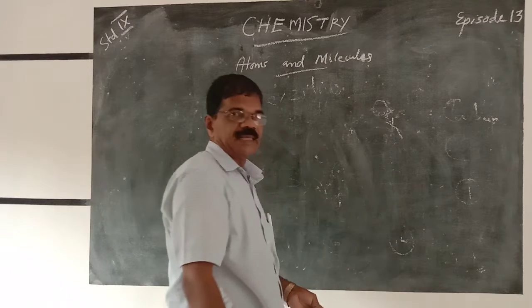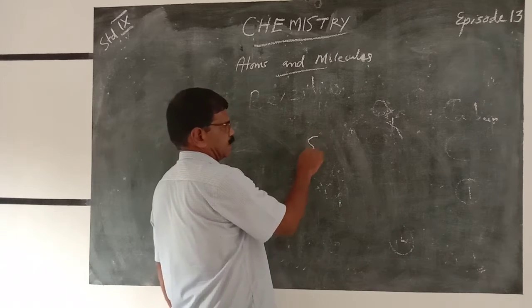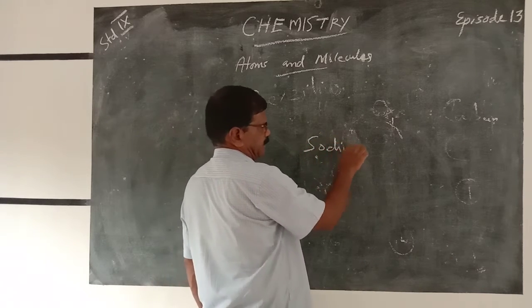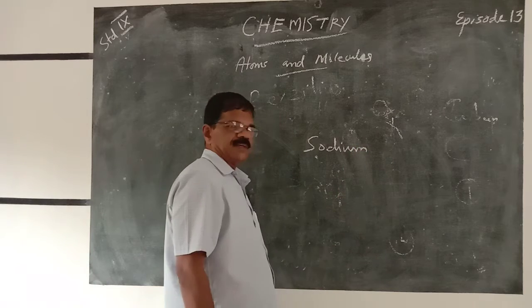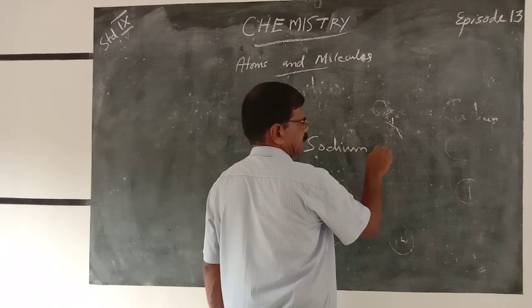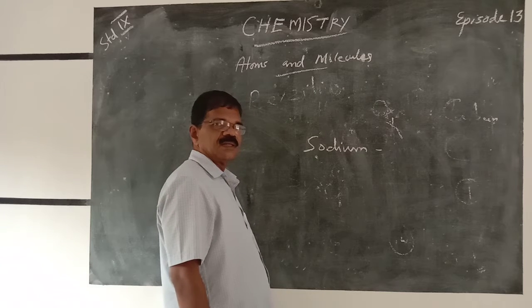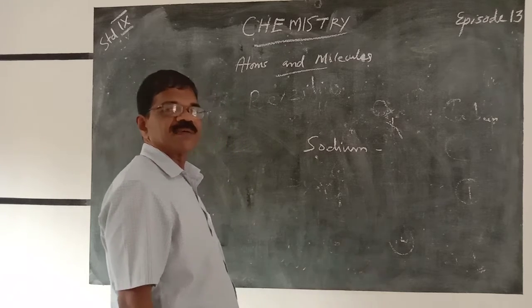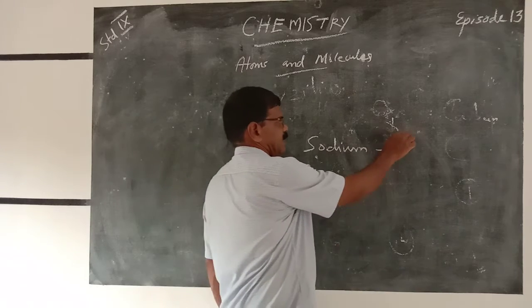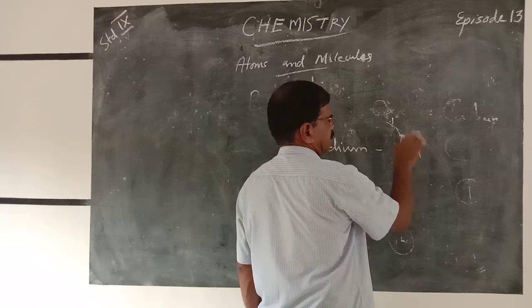Then there is another question. The name of sodium is sodium. What is the symbol of sodium? Is it S? No, S represents sulfur. Then what is the symbol of sodium? The symbol of sodium is Na.